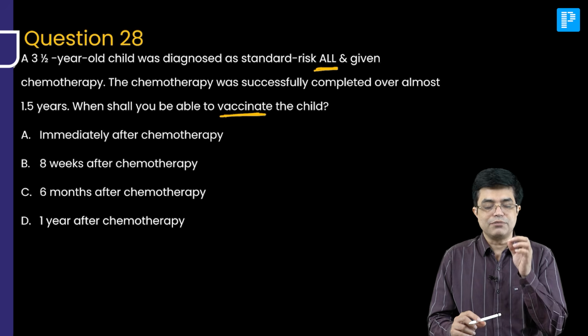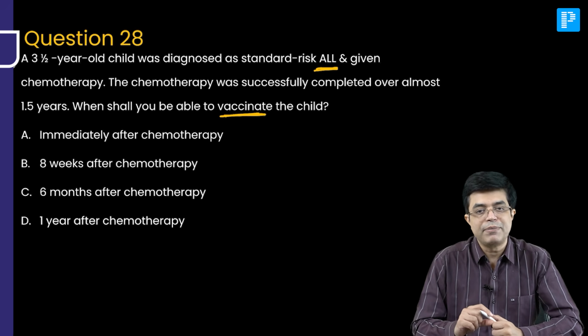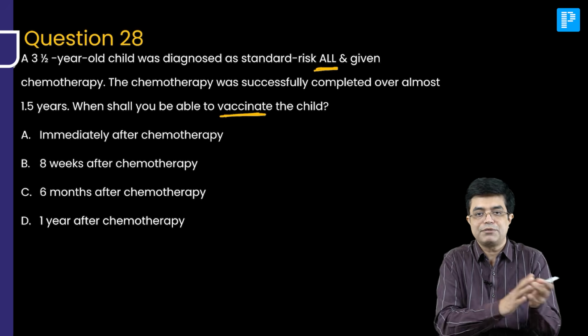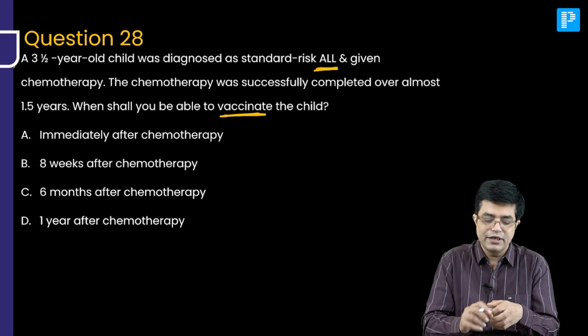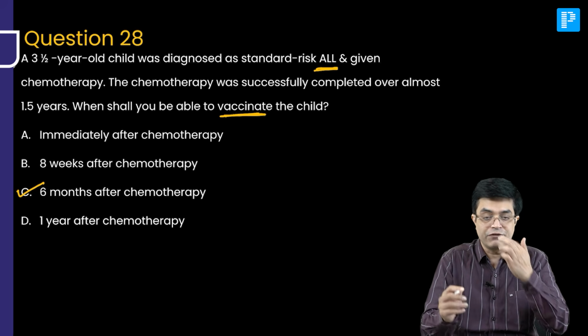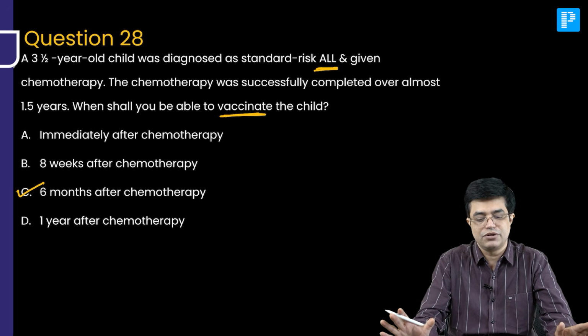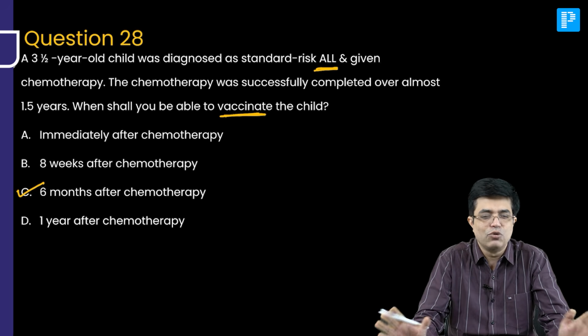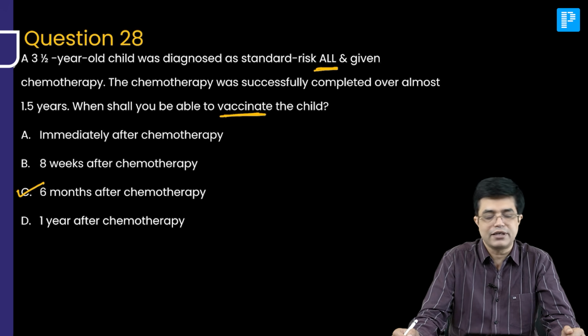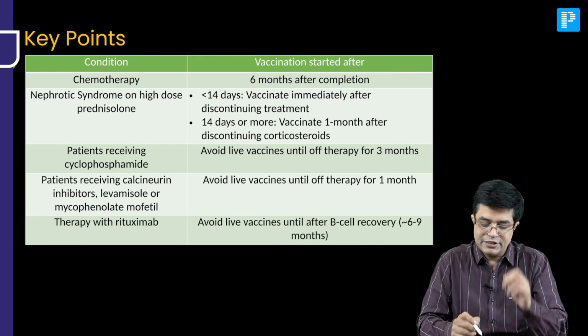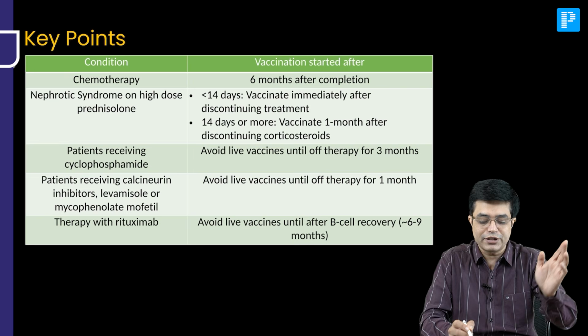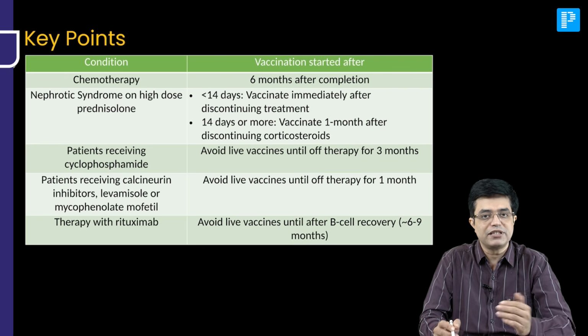Whenever chemotherapy has been given for some pediatric malignancy, except cyclophosphamide, we keep a gap of 6 months after the last date of chemotherapy has finished. It's a fact. Some more facts taken from Nelson, OP Ghai 10th edition, and Indian Society of Pediatric Nephrology guideline put together. This is the table. If they say chemotherapy has been given except for cyclophosphamide, vaccination should be started 6 months after the completion.